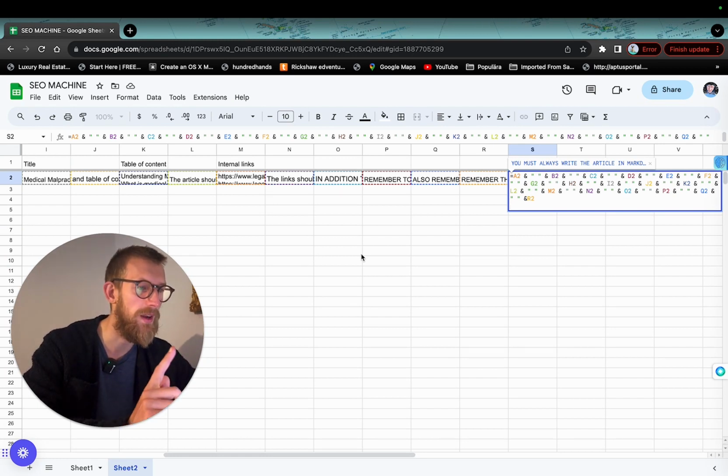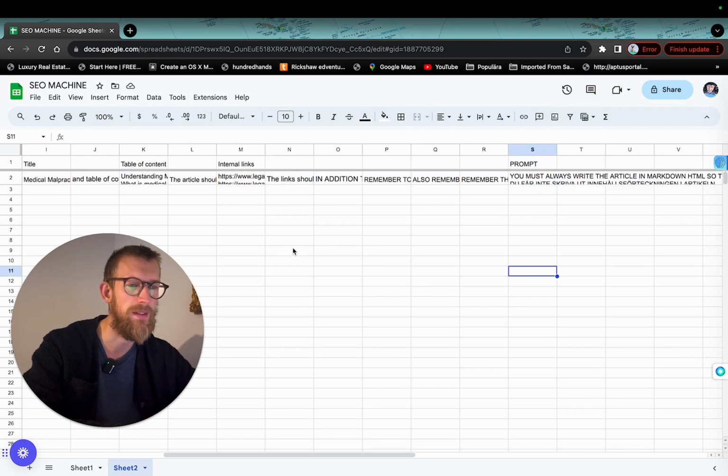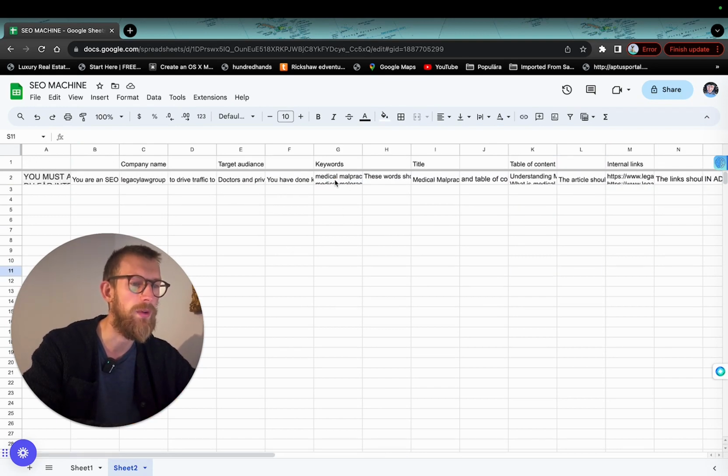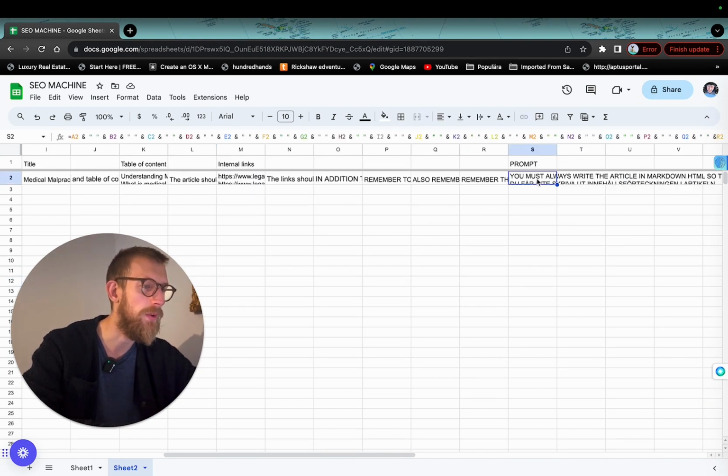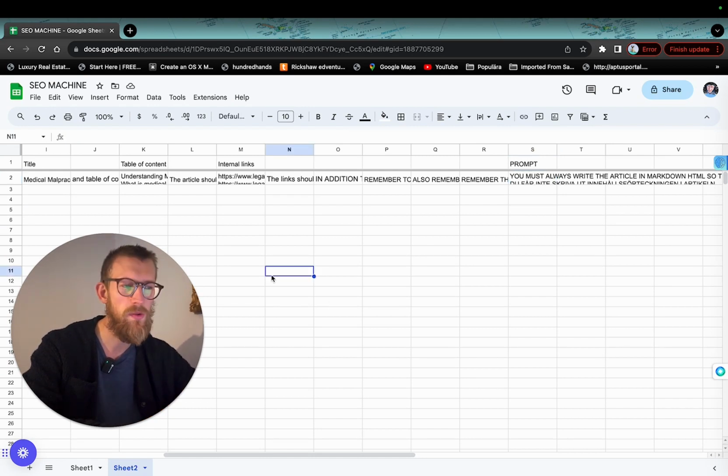And the reason that I've done it in sheets like this is that if we want to scale this, we want to be able to just easily swap out the keywords or the target audience or the title that it's going to write about. And after this one, we're going to copy this prompt and put it into Playground and generate the article from there. So let's fill this out then.